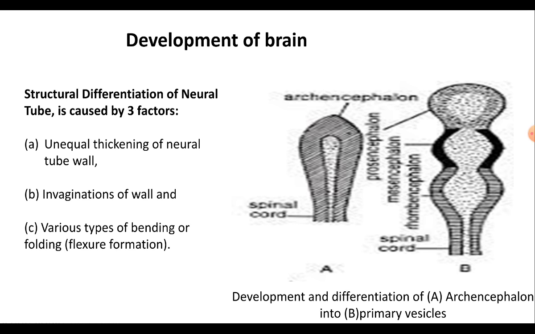The second stage is the invaginations and constrictions of the neural tube wall. And the third stage is the formation of foldings in the embryonic brain, and it is called flexure formation. Let us understand this process in detail.